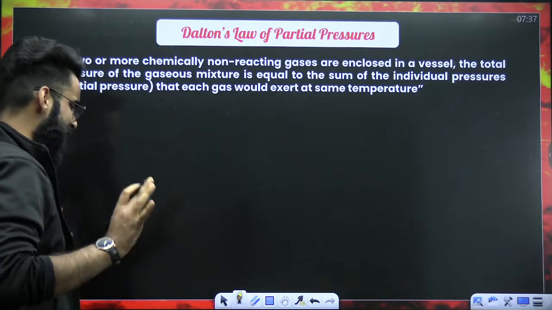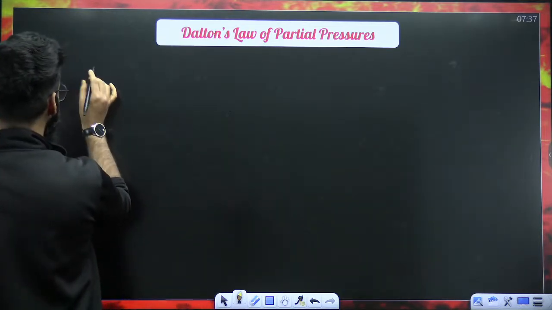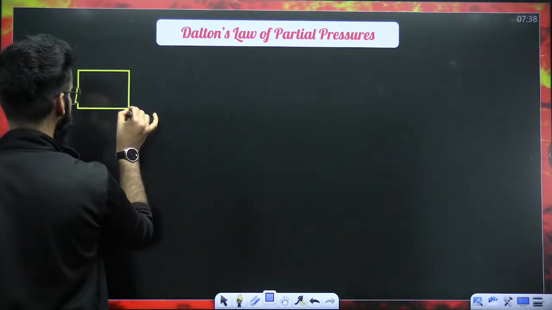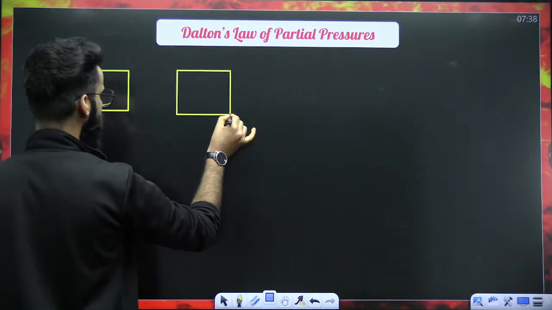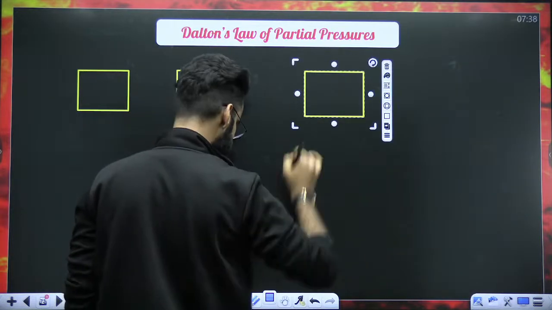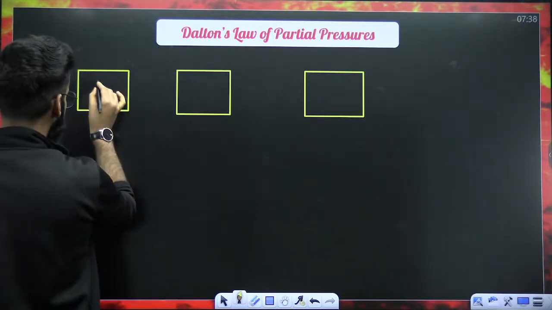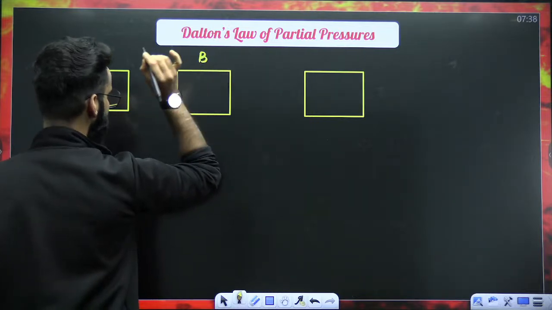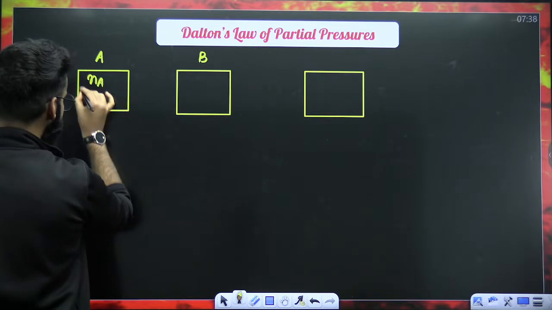This is the statement. Let's try to understand it. Imagine that you have three identical containers: container number 1, container number 2, and container number 3. Let's assume in the first container you have ideal gas A, and in the second container you have ideal gas B. Let's say there are Na moles of gas A in this container.